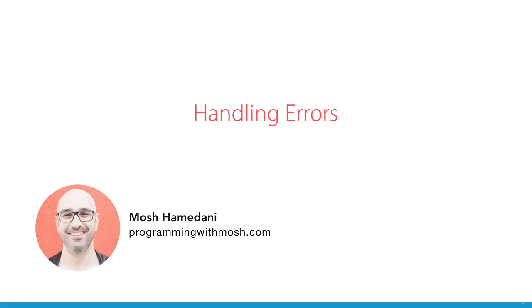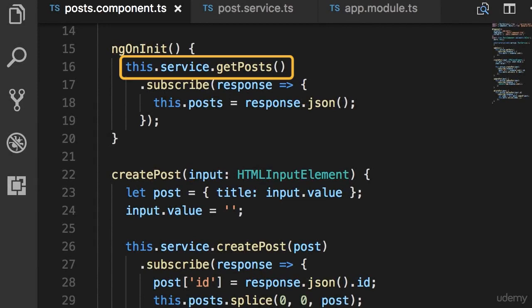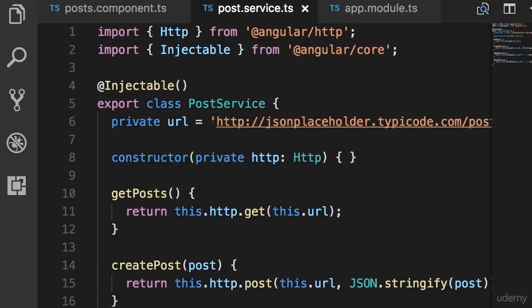So far in our implementation, we have assumed that the call to the server always succeeds. But in reality, that's not the case. So here in ngOnInit, we're calling the getPosts method of our service. Let me simulate a scenario where the call to the server fails. So back in the post service, I'm going to change the URL to an invalid URL.